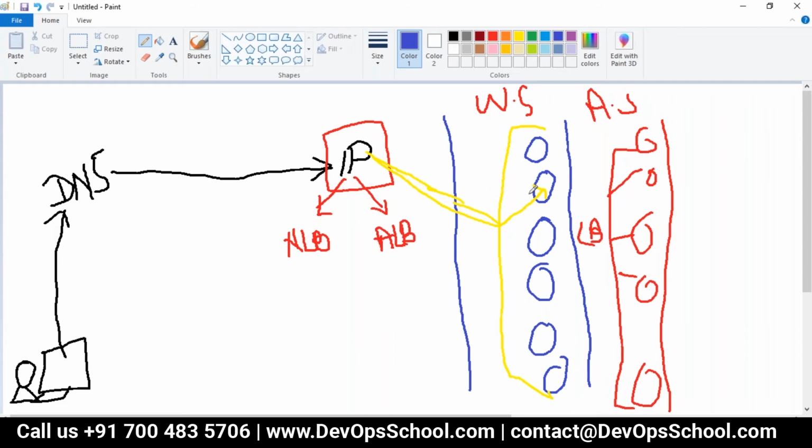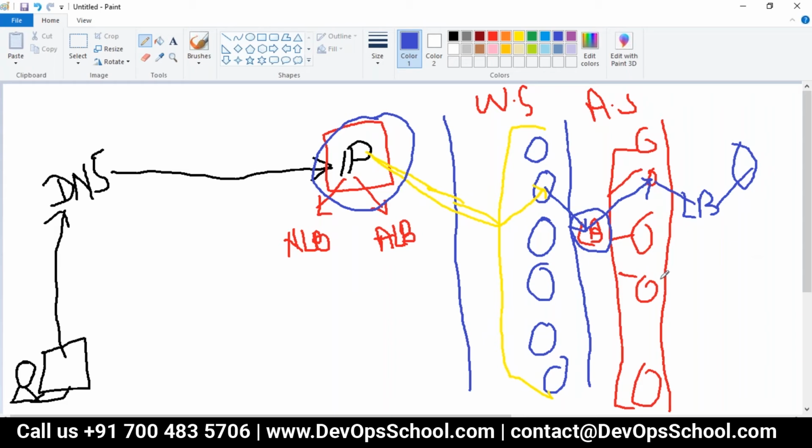Okay, think about it. Here we need one load balancer. Now from here, the traffic will come to here. And then probably it will travel to here. And from there, again one load balancer, and after that the database.